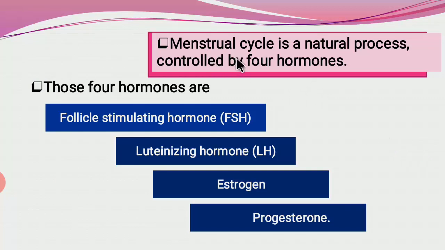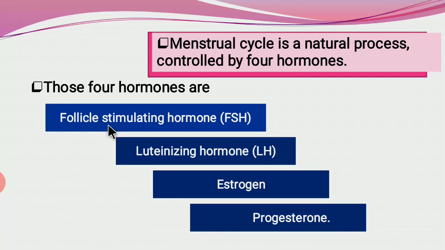Actually, the menstrual cycle is a natural process controlled by four hormones. The first is the follicle stimulating hormone. The name itself indicates the function. The follicle means the unripe egg.